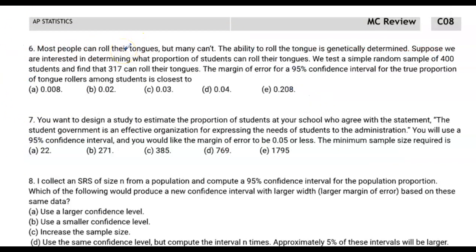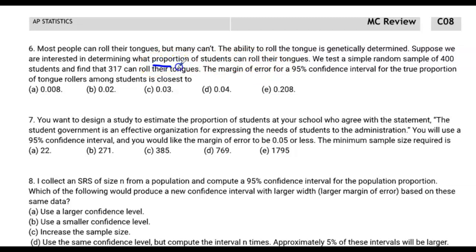Moving on to question number 6. Most people can roll their tongues. It sounds like this, but many can't. The ability to roll the tongue is genetically determined. So that means it's from your mom, your dad, or your ancient ancestors that came from wherever. Suppose we are interested in determining what proportion of students can roll their tongues.